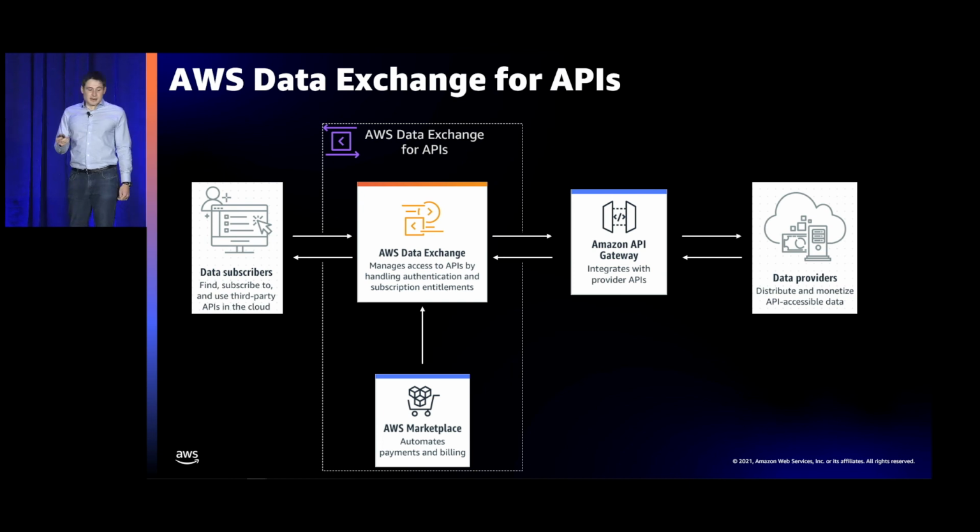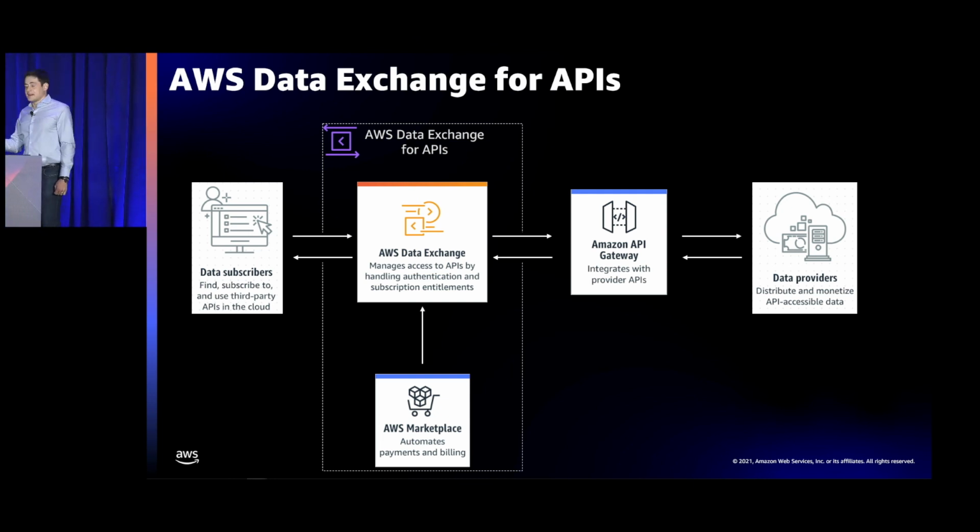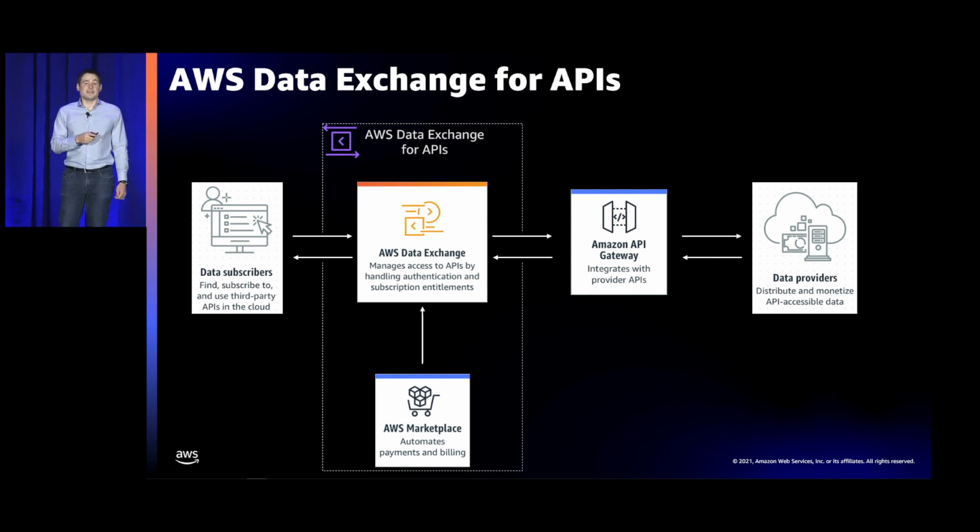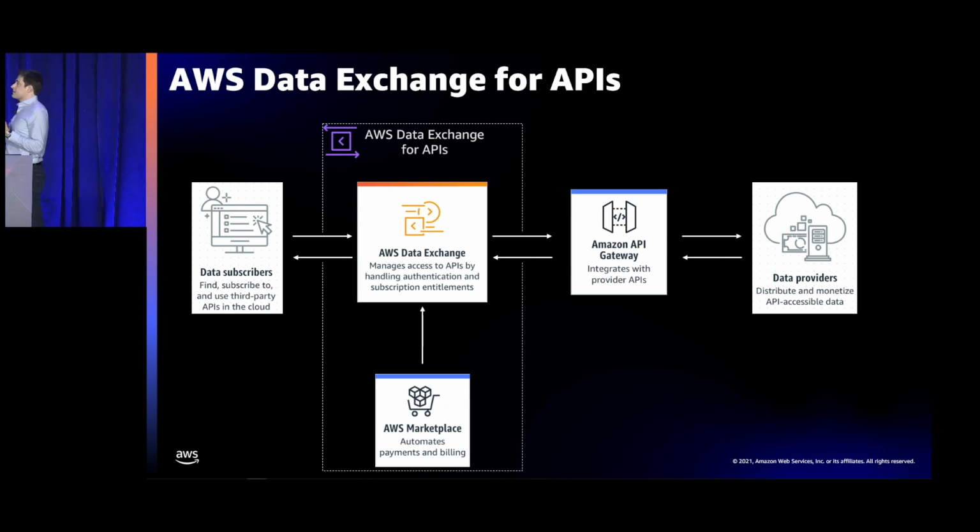So you'll make that call to an AWS Data Exchange managed endpoint. We will authenticate that on behalf of the provider, and then pass that request along, which the provider will then take, process, and return a response, which we will then forward back to the data subscriber. So again, to summarize, that is the basics of a synchronous request-response API flow between a data subscriber and a data provider on AWS Data Exchange for APIs.